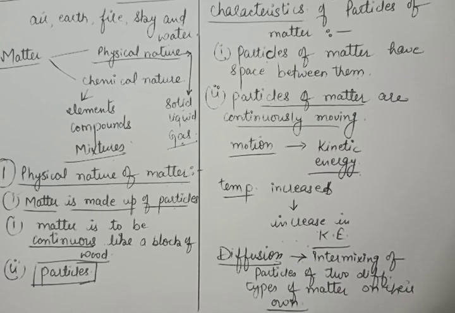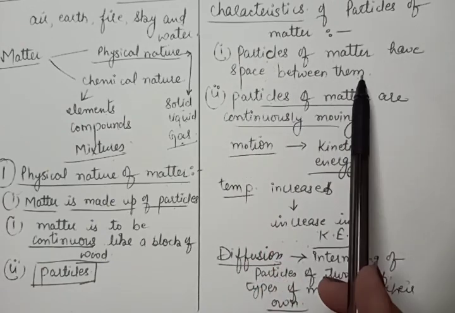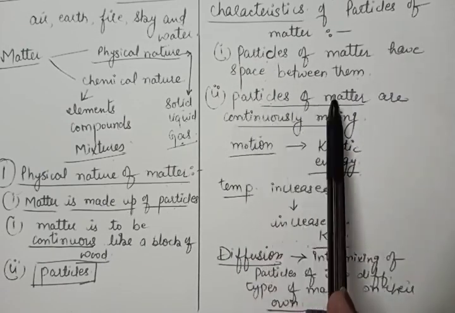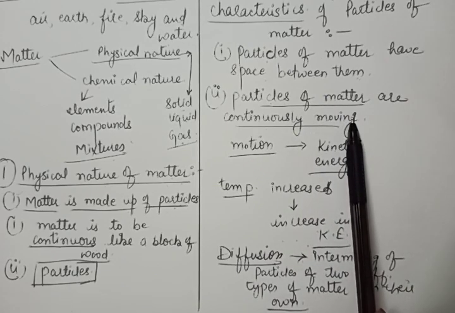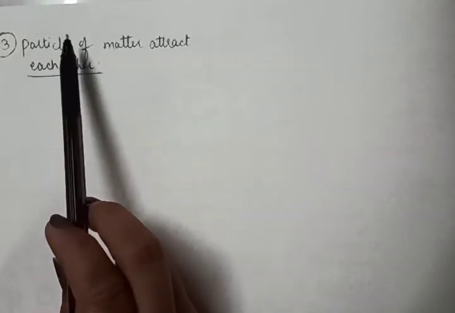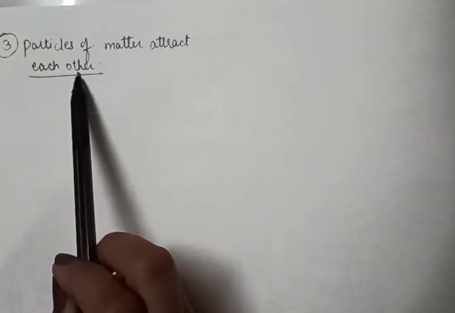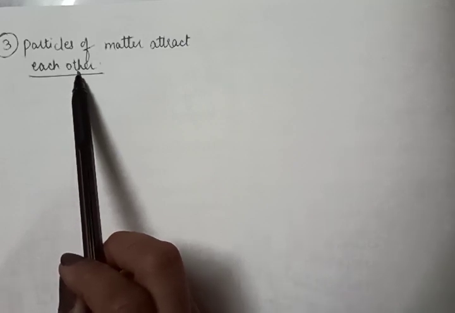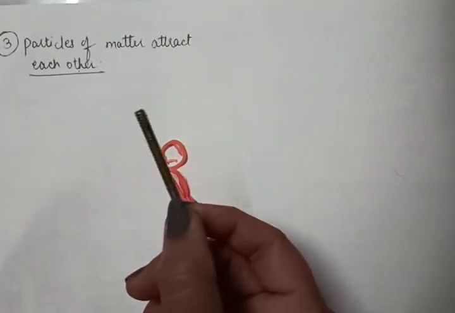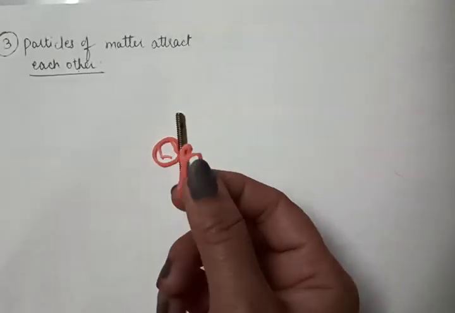In this way we have done two characteristics of the particles. One is the particles of matter have space between them, and the other is particles of matter are continuously moving. Now we will do the third characteristic. The third characteristic is particles of matter attract each other. To show the attraction between the particles of matter, I have taken this iron nail and rubber.